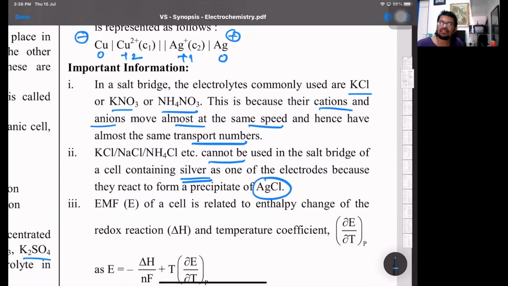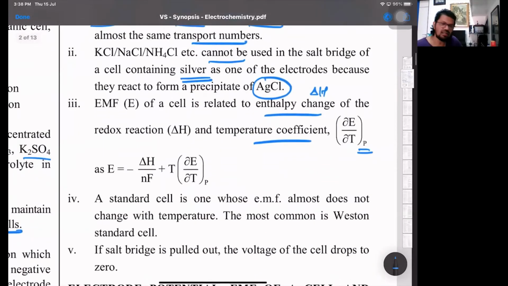Now EMF is also related to the enthalpy change, that's nothing but delta H, what we have done in thermodynamics as heat of reaction, and the temperature coefficient. Look at that: a small change in E, that is the EMF, upon a small change in temperature at constant pressure. So we can have the EMF E equal to minus delta H upon nF plus T into the change in EMF upon change in temperature at constant pressure. So this is basically E2 minus E1 upon T2 minus T1.